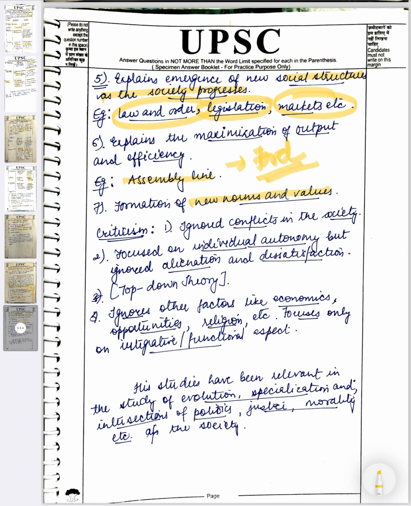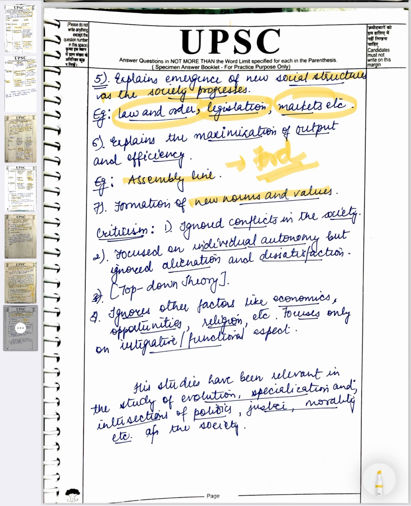So for example, this concept has begun today. So after 2 years we see that divorce is very welcome in the society. So divorce is not looked down upon even after 2 years. So this is the concept, that is formation of new values and norms.